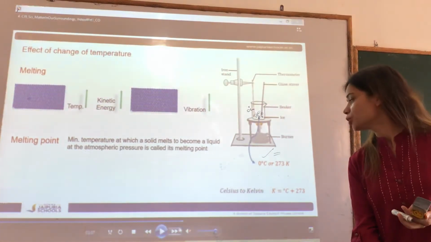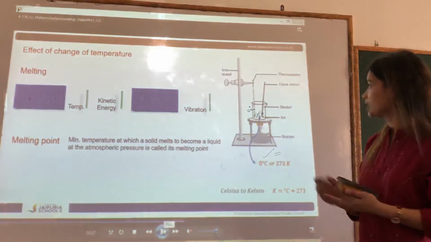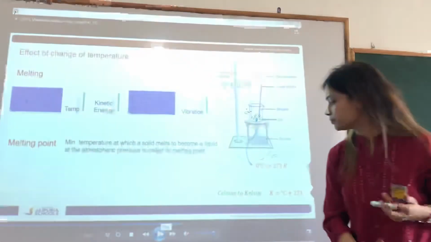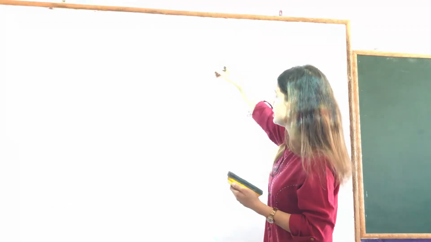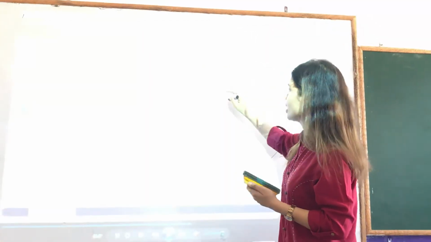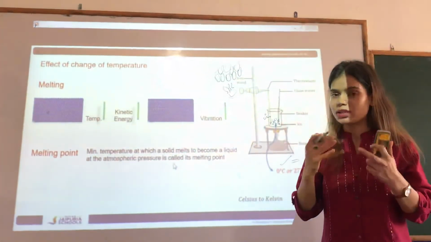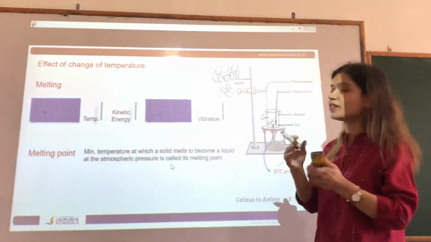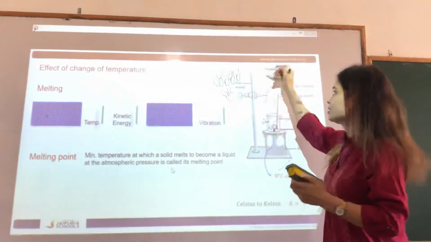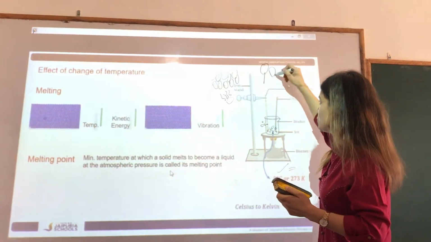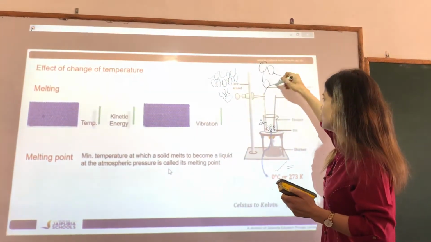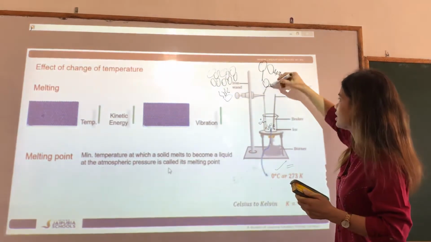Well children, I told you, suppose these are the particles, the ice solid particles. When I gave them the heat, they start vibrating because they acquired some kinetic energy. When they start vibrating, the force between these particles, suppose this is the force, starts weakening.